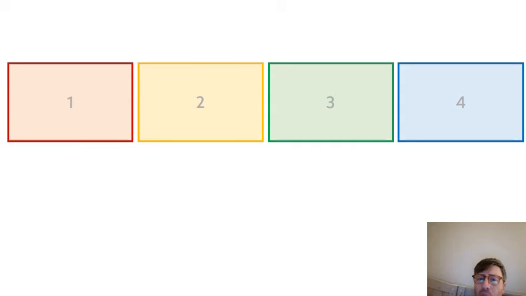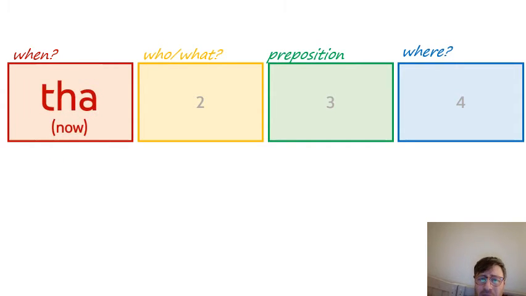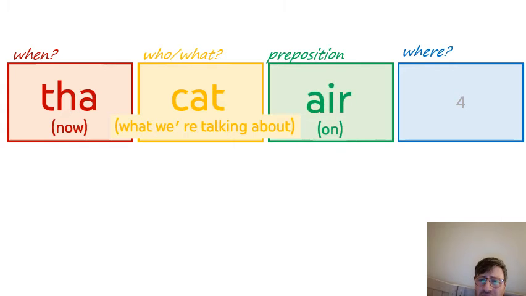When we want to add the definite article, the, so say we're going to say a cat is on the table, we're going to use the same boxes. We're going to use exactly the same structure. Ha, cat, is.